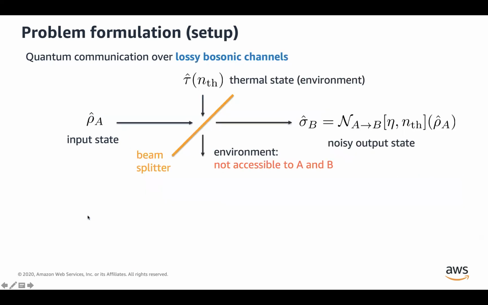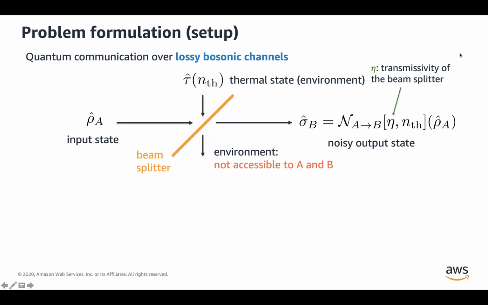Now, to be more specific, for the purpose of this talk, I'm going to focus on lossy bosonic channels. What I mean by that is I'm going to imagine a scenario where the channel is surrounded by some environment, which is in a thermal state. Moreover, I'm going to assume that the input state interacts with the environment through a beam splitter interaction. As a result, only some fraction of this input state makes it to the receiver side, and the other fraction is lost to the environment.